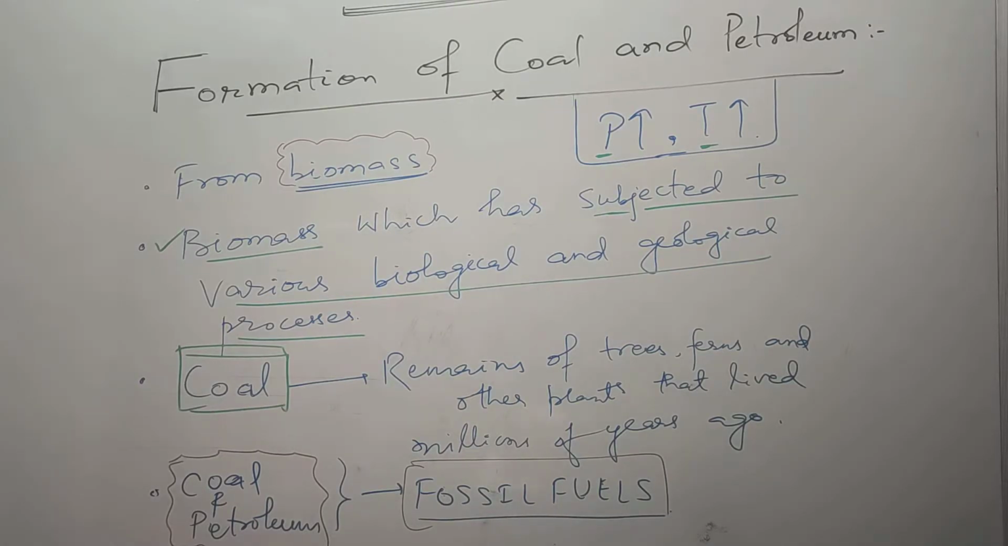So coal and petroleum are called fossil fuels. They are obtained when the biomass of trees, ferns and other plants is subjected to various biological and geological processes. So they are also called fossil fuels.